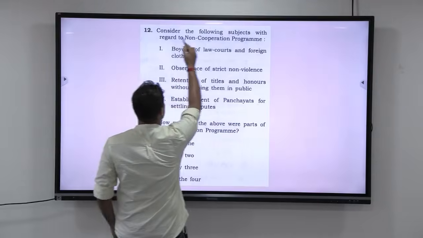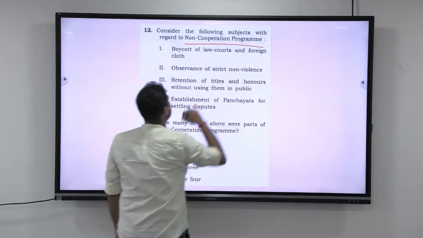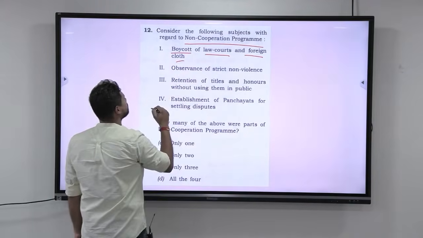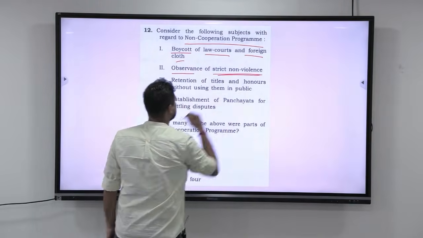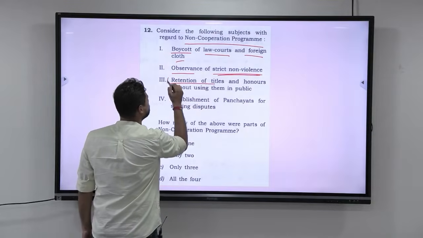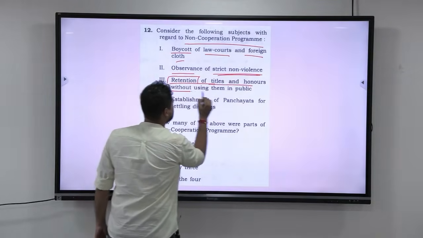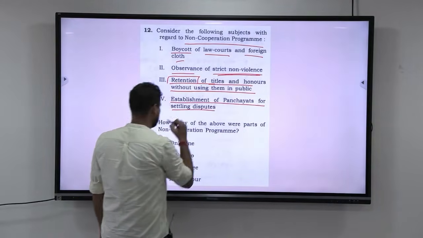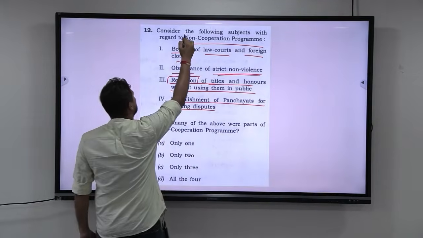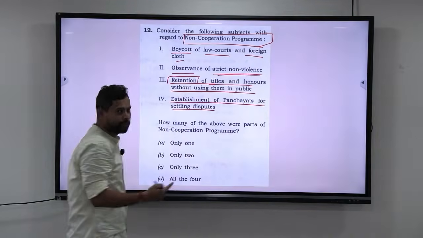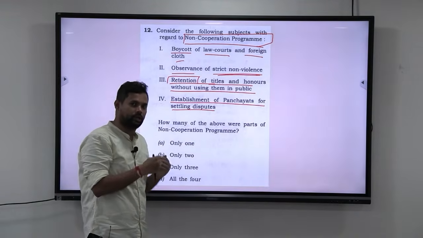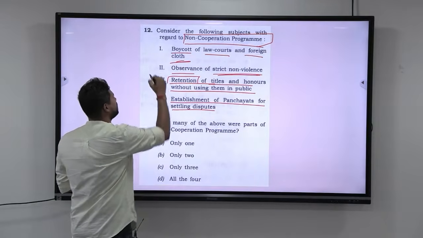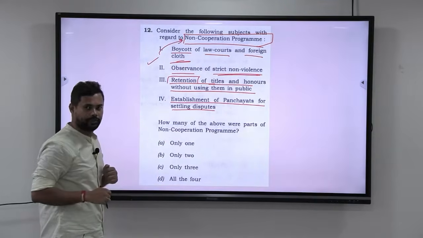The next question is: consider the following subjects with respect to the non-cooperation program. The first statement is boycott of law courts and foreign clothes, observance of strict non-violence, retention of titles and honors without using them in public, establishment of panchayats for settling disputes. Now, remember the non-cooperation movement. Non-cooperation means you are not going to cooperate with the norms of the government. Now look at this. Boycott of law courts and foreign clothes is consistent with this particular philosophy.